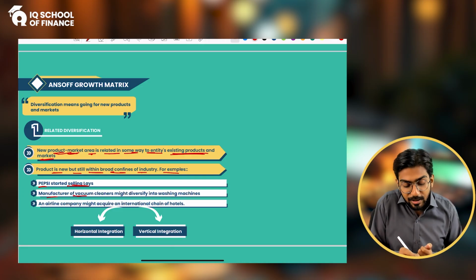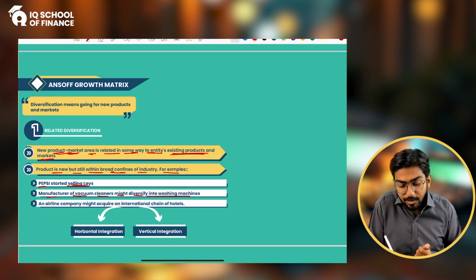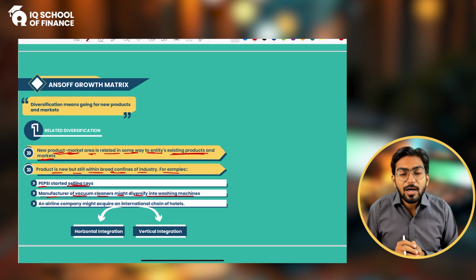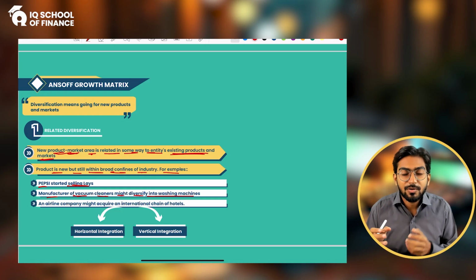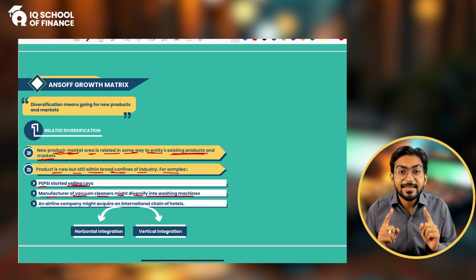Manufacturers of vacuum cleaners might diversify into washing machines. Those who are producing the vacuum cleaners which we use on the mats to clean the mats or dust, they start selling washing machines. Again, it's a cleaning industry. Although the products are different and the market is different, they are somehow related to each other, right? Vacuum cleaner and washing machine.